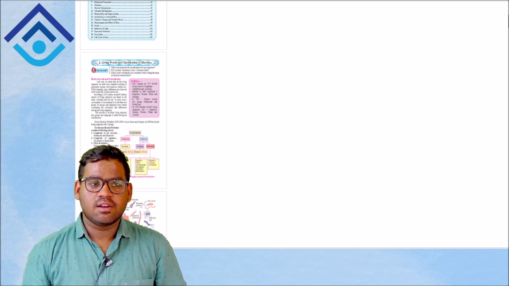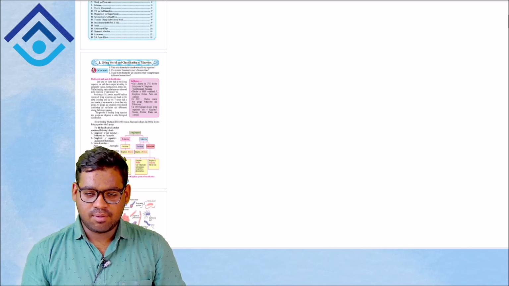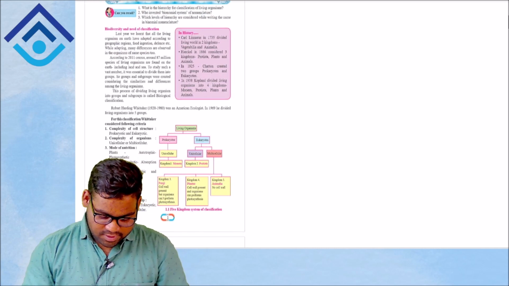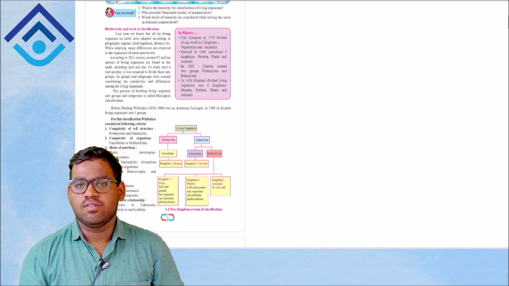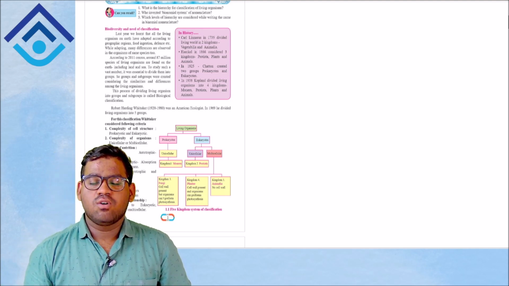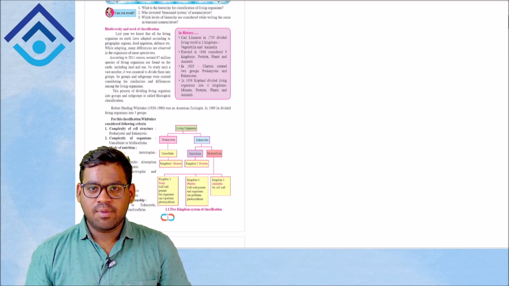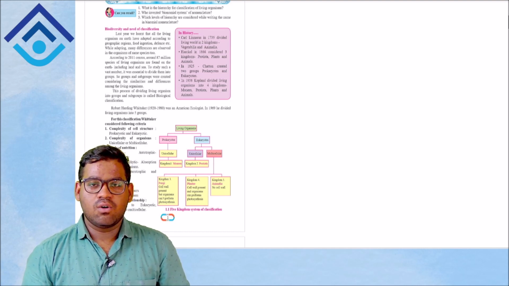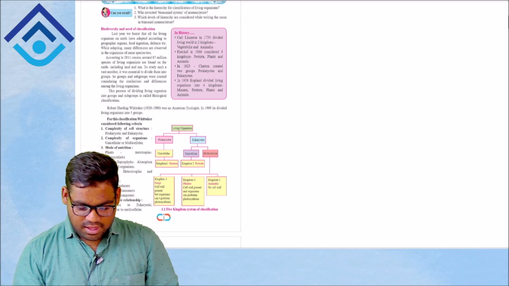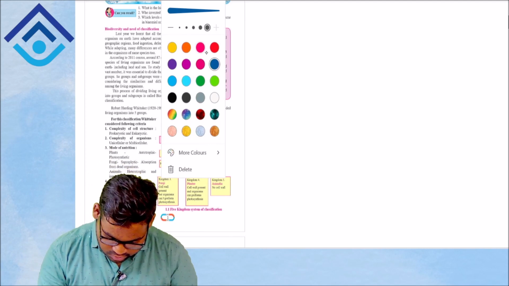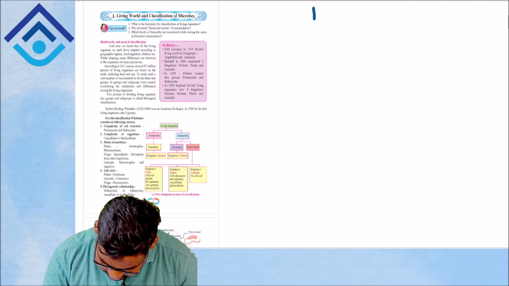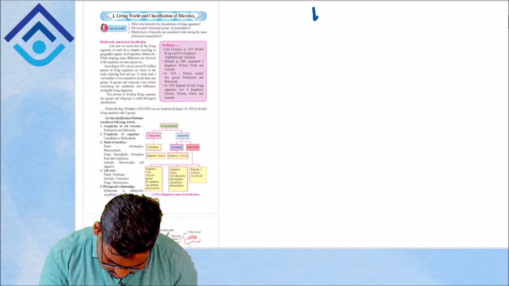Before we get into the main concept of our chapter, I just want to highlight one thing. We have a flow chart given here on page 1, which says a few things about your living organisms. The flow chart given here is a very basic flow chart, but I would like to highlight the meanings of a few of the words given here. So let's make a flow chart in a similar way. I'll be making it and explaining it to you at the same time. See, it says your living world or your living organism.